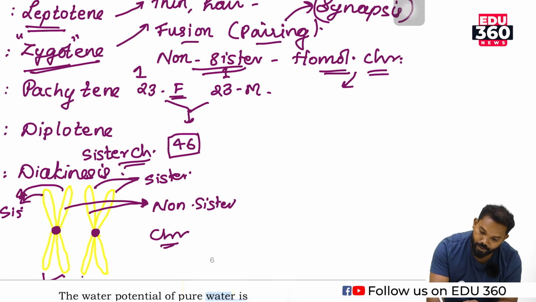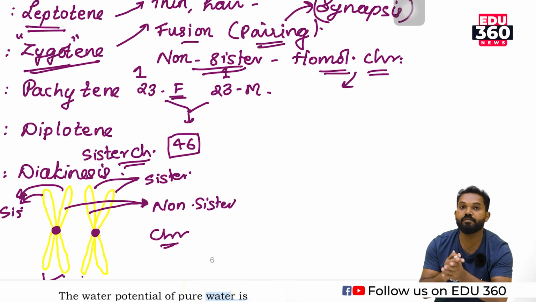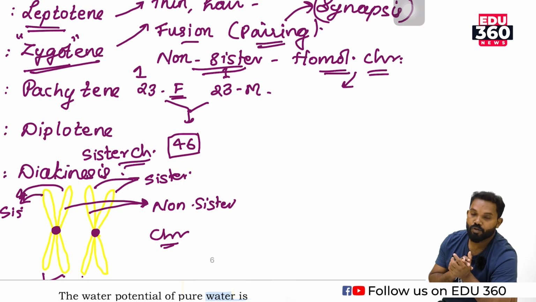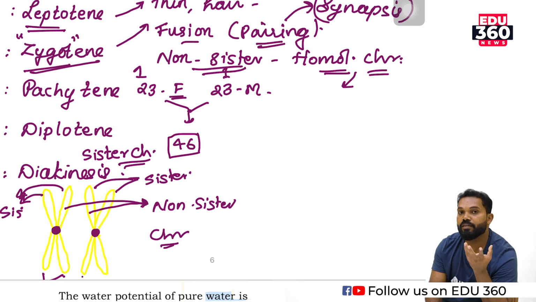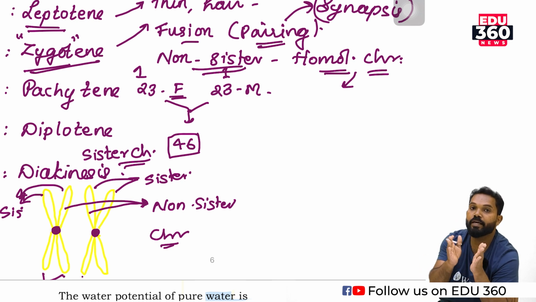Here, the pairing that takes place between non-sister chromatids of homologous chromosomes is with the help of a protein known as the synaptonemal complex. The synaptonemal complex is a cementing material, a protein formed during zygotene, which helps in synapsis or pairing.